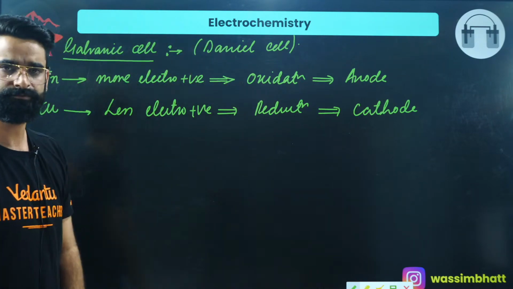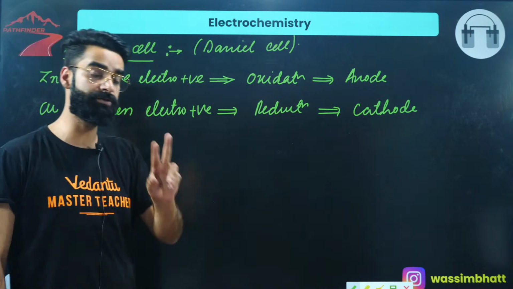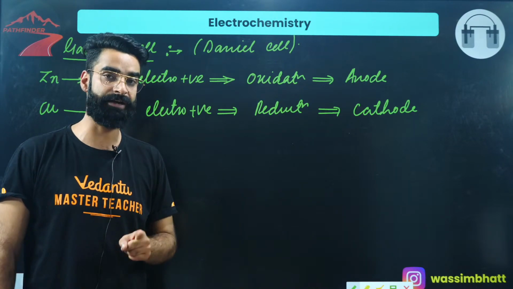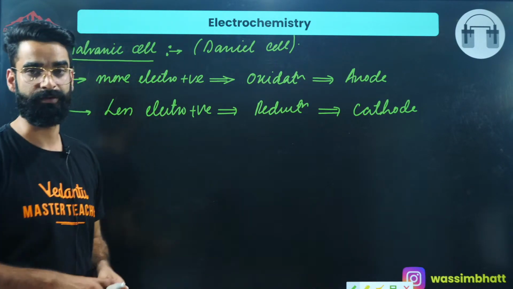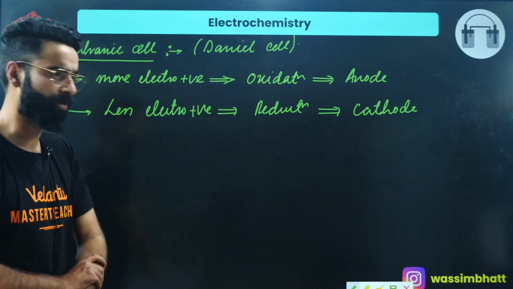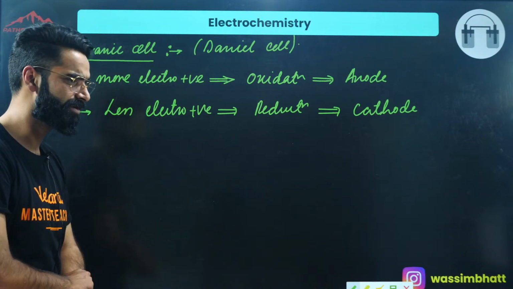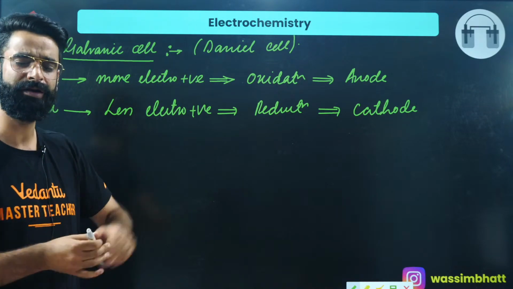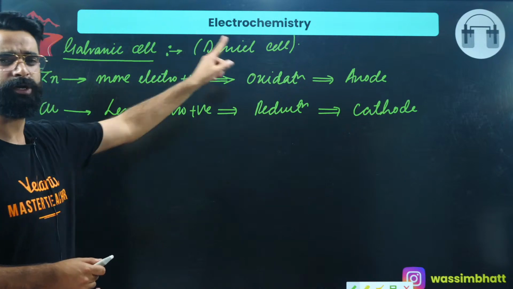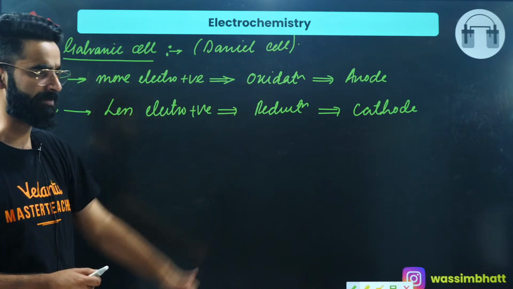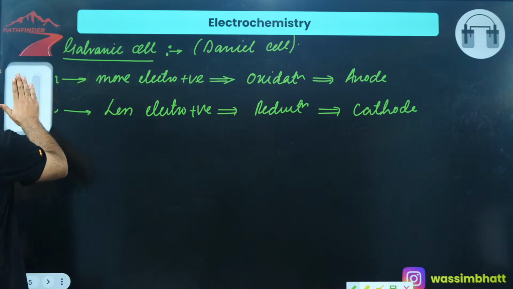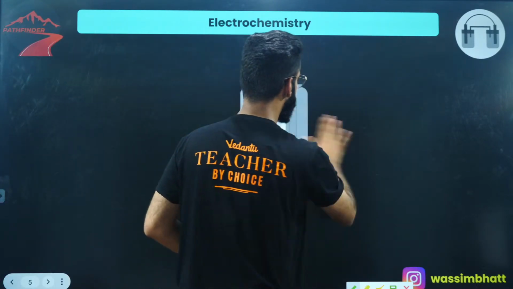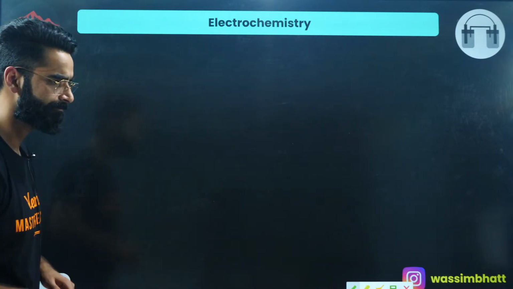In case of the Daniell cell, I'm going to use two electrodes. One is zinc, one is copper. The zinc electrode is going to behave like the anode and the copper electrode is going to behave like the cathode. Let's exactly see how this cell is made, what is going to be its construction and its working. First thing I want you guys to remember: the zinc electrode will behave like the anode and the copper electrode will behave like the cathode. Let's now see the construction and working of this Daniell cell in detail.